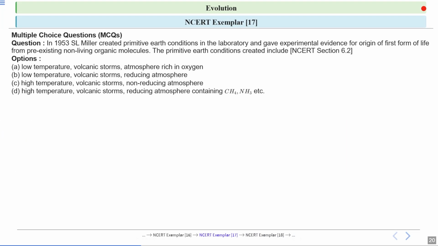Next question. In 1953, S.L. Miller created primitive earth conditions in the laboratory and gave experimental evidence for the origin of the first form of life from pre-existing non-living organic molecules. The primitive earth conditions created include. So you have 4 options. You have to select the correct answer from these options.